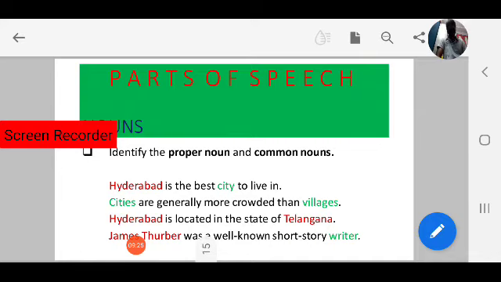Next, Hyderabad is located in the state of Telangana. What are the nouns here? Hyderabad and Telangana are the nouns in the sentence. Both are proper nouns, specific nouns, specific names.